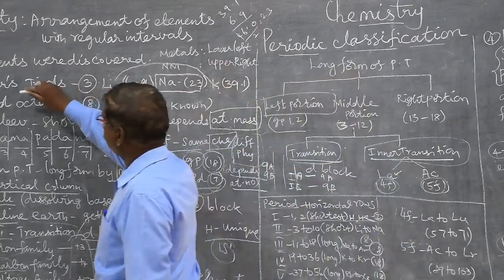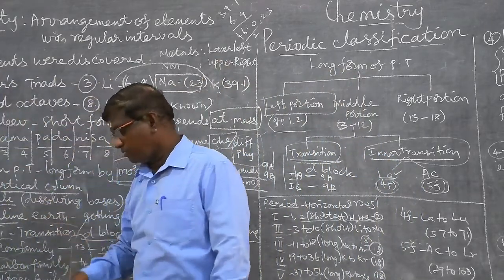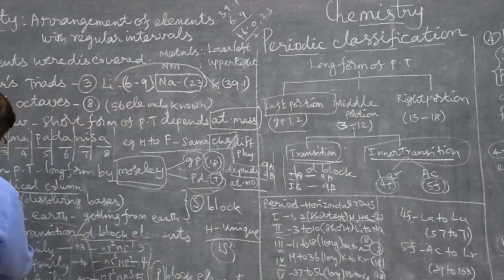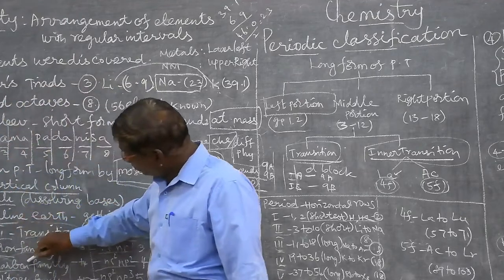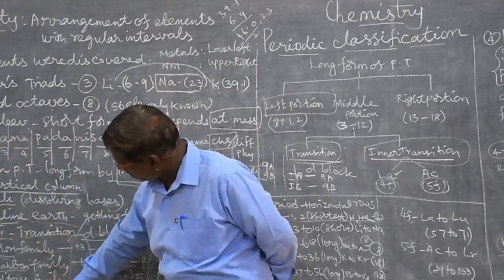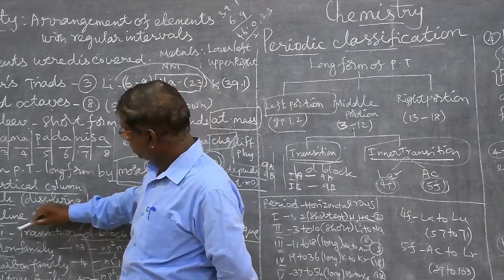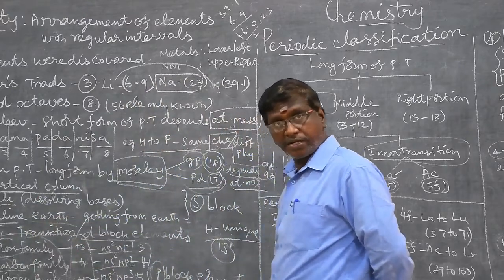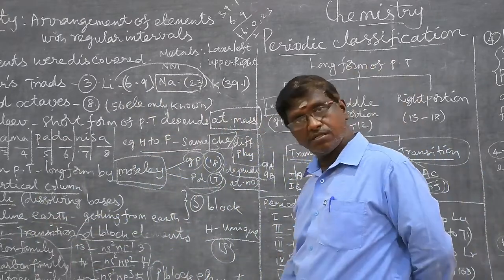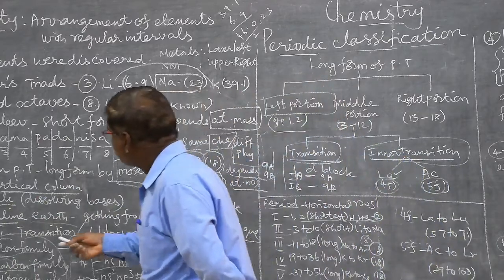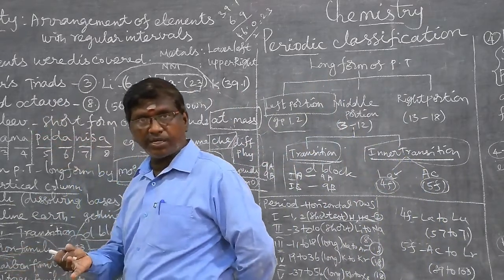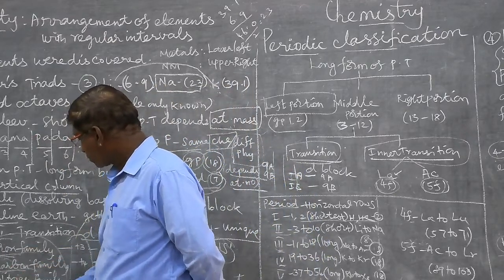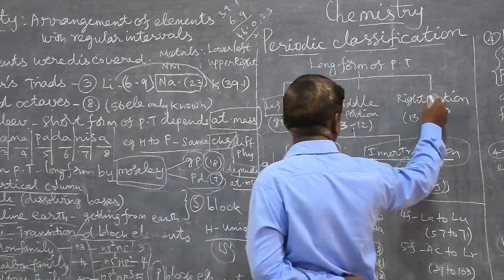How many elements? 120 elements at present. Carbon, nitrogen, oxygen, halogens, noble gases: these are elements having metal, non-metal, or metalloid character. Is it so? Boron is a metal, non-metal or metalloid, as well as carbon, nitrogen and oxygen.